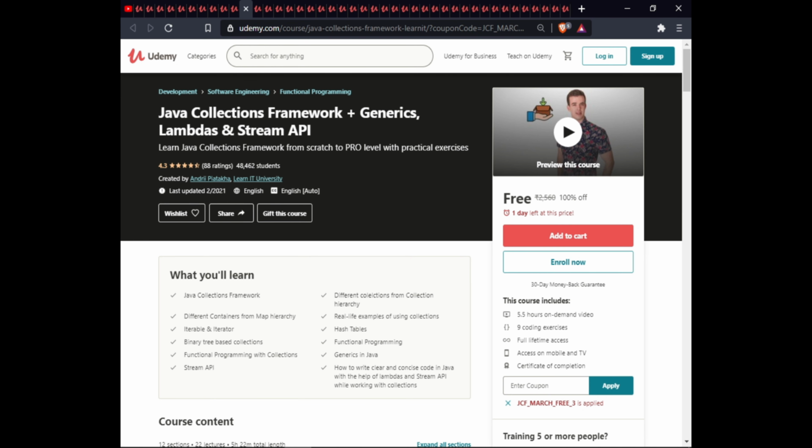The next course is Java Collection Framework plus Generics, Lambda and Stream API. In this course, you will learn the Java collection framework, the different collections from the collection hierarchy, the different containers from the map hierarchy, real life examples using any collection, Iterable and Iterators, hash table and binary tree based collections, functional programming with collections, generics in Java, and Stream API, and how to write clear and concise code in Java with the help of Lambda and Stream API while working with collections. This course has 5.5 hours of on-demand video, 9 coding exercises, full lifetime access on mobile and TV, and certificate of completion.